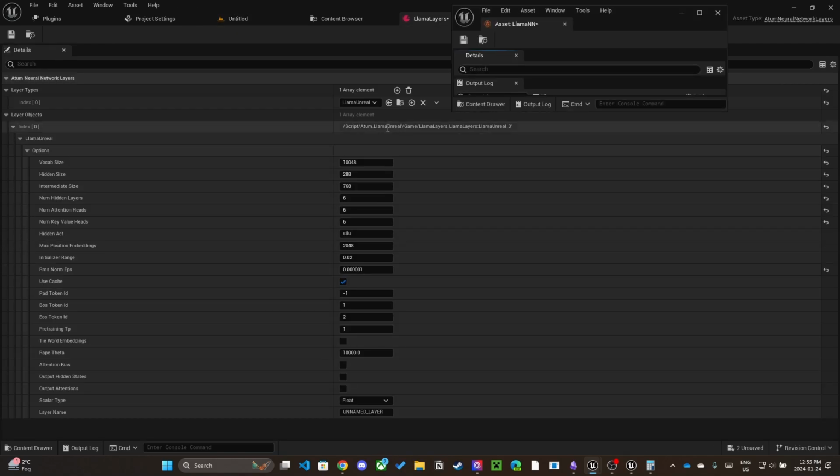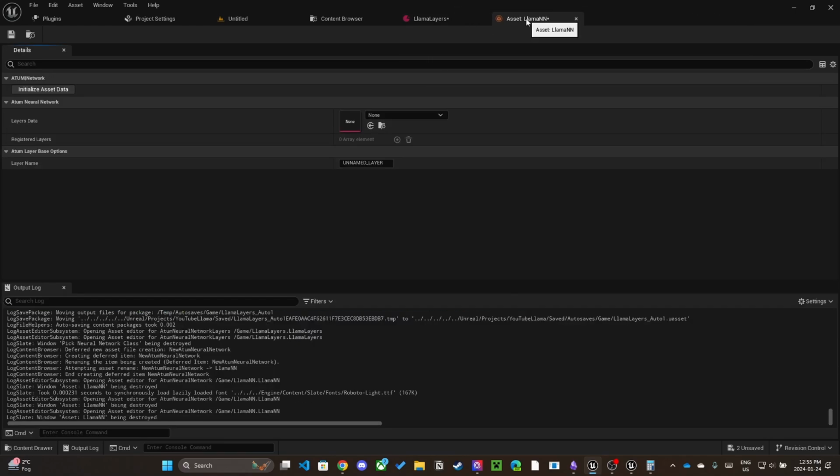Open up the neural network asset and initialize the neural network. Initializing the model loads the weights into memory. The model will persist in memory through play sessions. You can initialize the model from inside Blueprints if you prefer, but we are going to use the editor method in this tutorial. To initialize from editor, we need to first select the data asset we created and then click Initialize Asset Data.